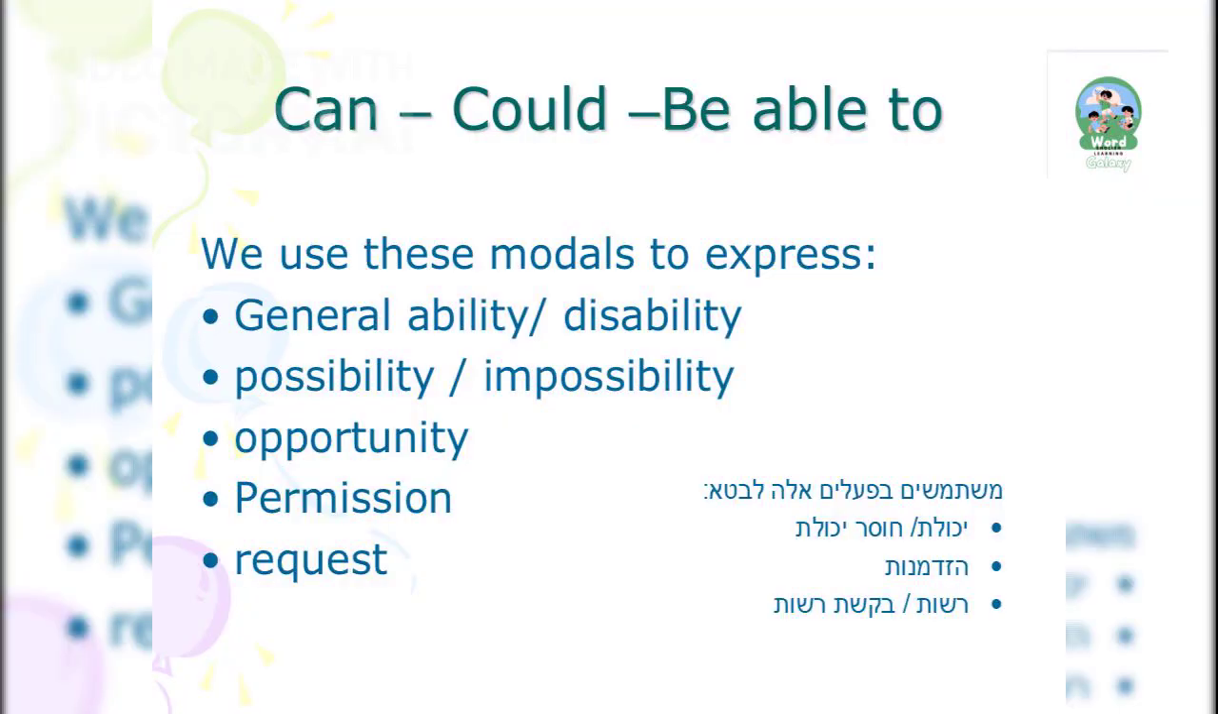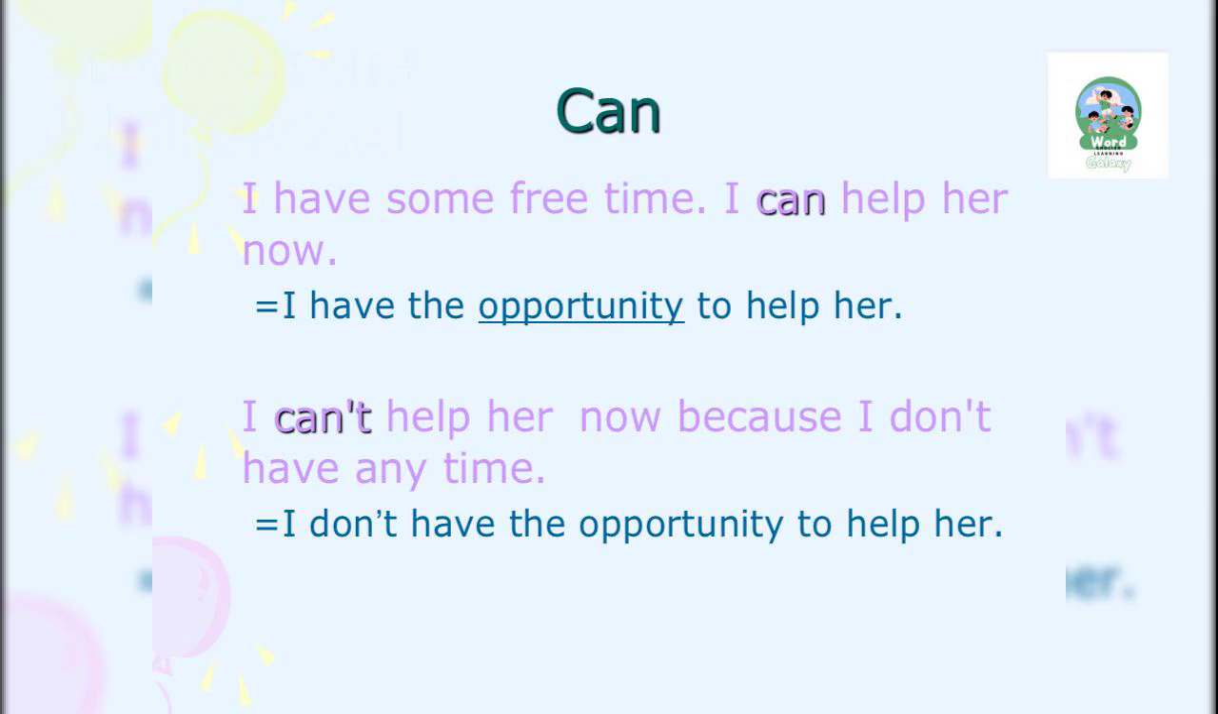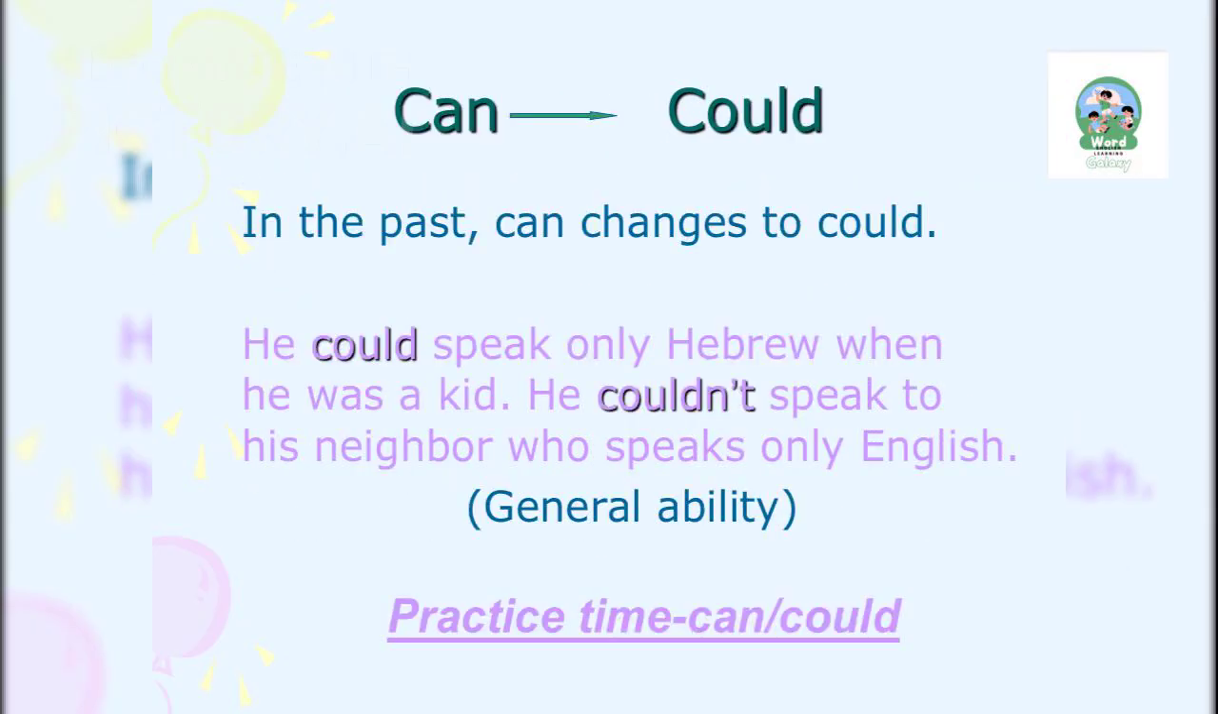Can, could, and be able to are used to express general ability, possibility, opportunity, permission, and requests. Can is used to express general ability, such as I can walk, or I can't hear you because it's too noisy. Can also expresses opportunity, like I can help her now, or I can't help her now because I don't have time. In the past, can changes to could, as in, he could speak only Hebrew when he was a kid.